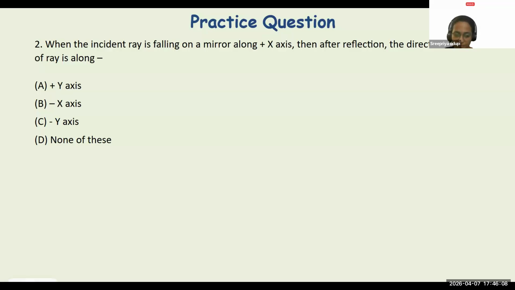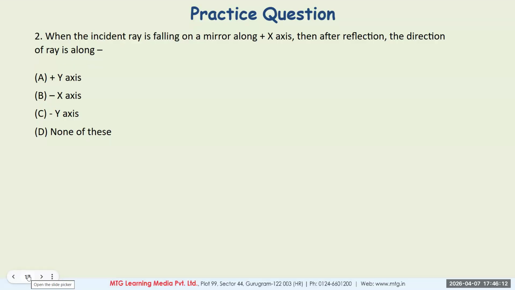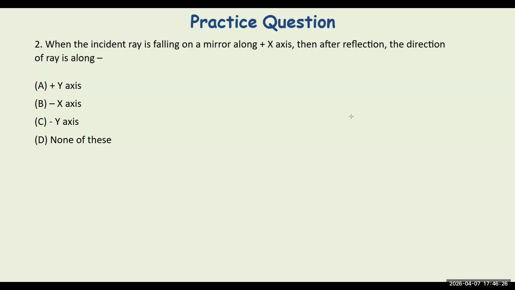If the incident ray, the real ray falling from a light source, is on the x-axis, meaning the horizontal line, and there is a reflection, as light is in rectilinear propagation, the reflected ray will also be in rectilinear propagation. So it will be 0 degrees because x-axis is 0 degrees. If it moves along 0 degree, reflection also is in 0 degree. But because it is moving in the opposite direction of x-axis, it will be minus x-axis.